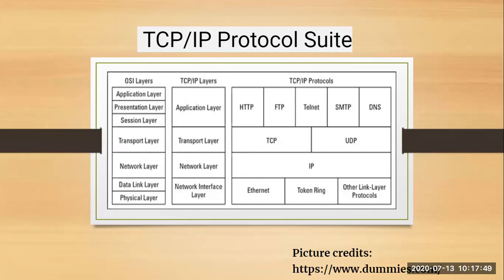Next is the network layer of OSI, which maps to the network layer of TCP/IP, and the protocol which runs over this layer is the IP protocol, that is Internet Protocol. Last, the data link layer and physical layer map to the network interface layer of TCP/IP. The protocols which run here are Ethernet, token ring, and there are other protocols also available. This is your complete TCP/IP protocol suite.